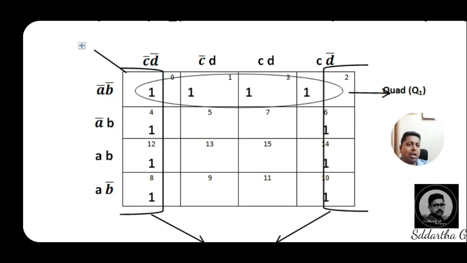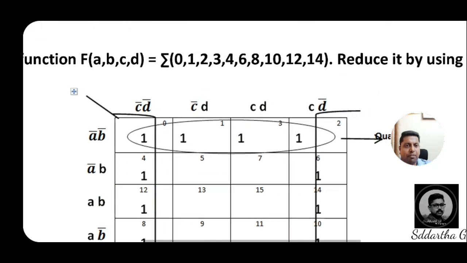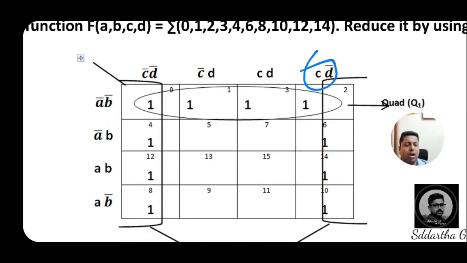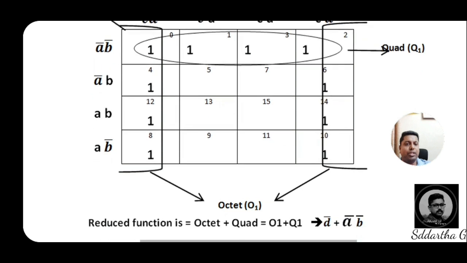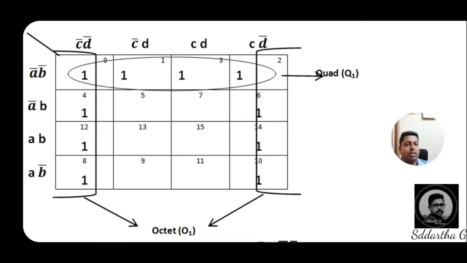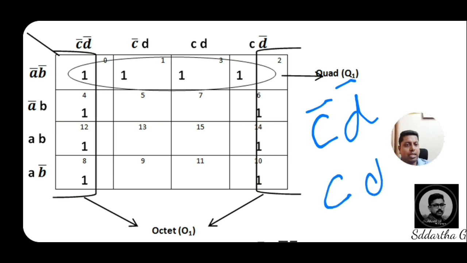Again, for this part of the octet, we are getting the result C D bar. So dear students, now finally you are getting 2 expressions for a single octet, part by part. I will write these 2 expressions for your reference: for the first part of the octet, C bar D bar, and the second part, C D bar.